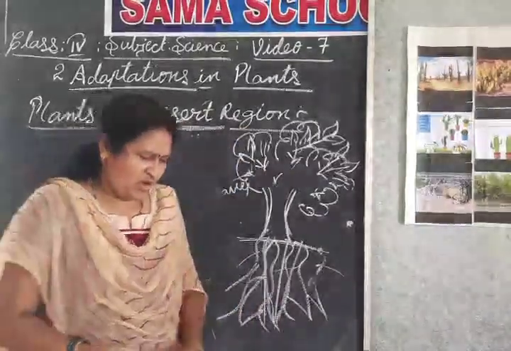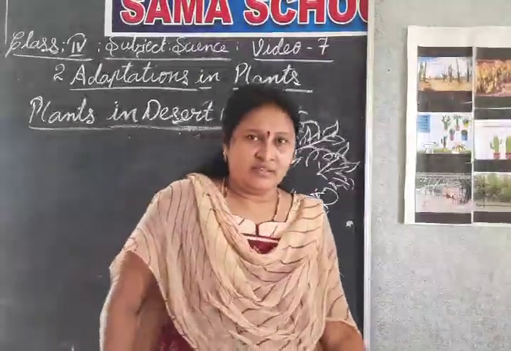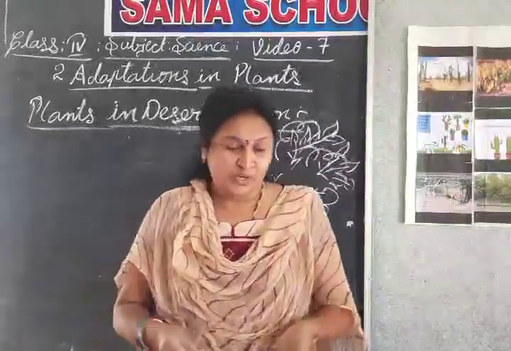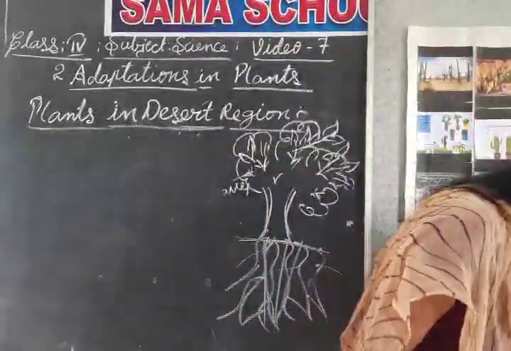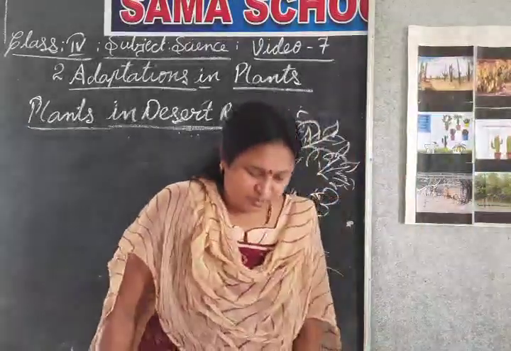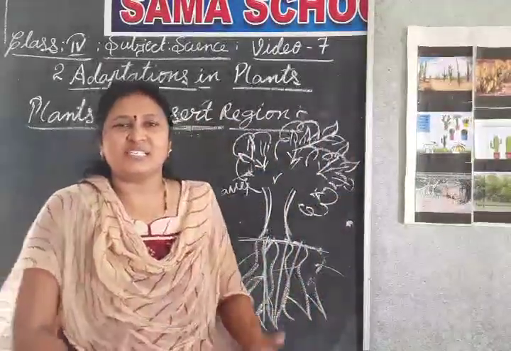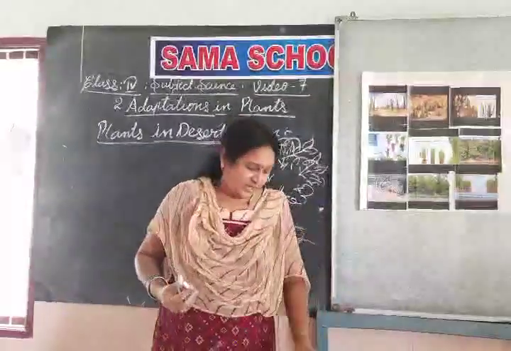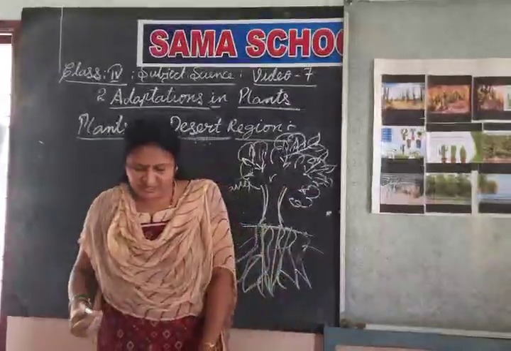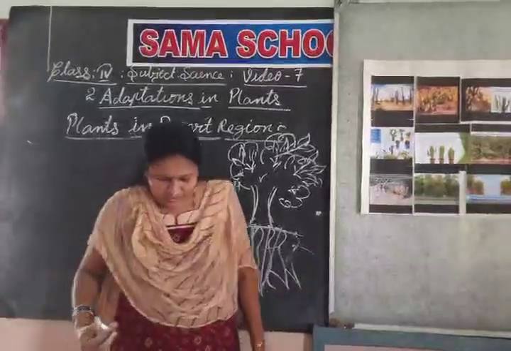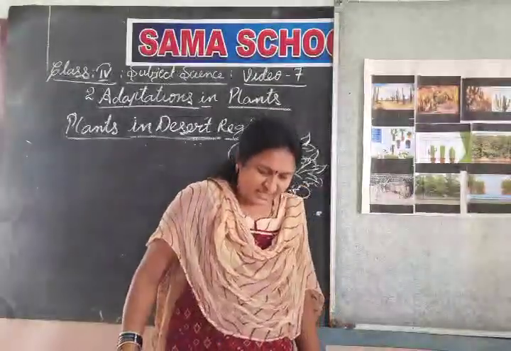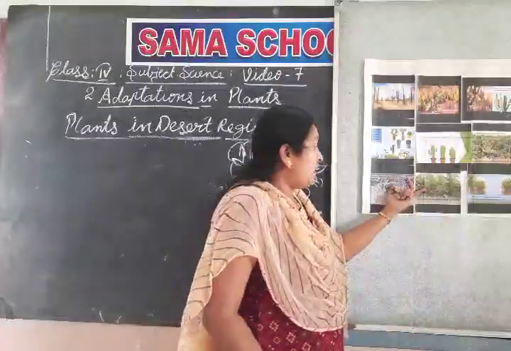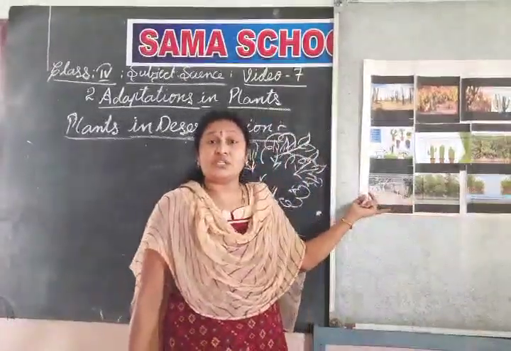See children, it's too sticky, and it's too clayey also, and very watery. See, my chappals are spoiling because this soil is sticky and clayey. We are unable to walk like in the desert. Desert means it is too hot, but here it is too watery. How can we walk? Then how are the plants growing in this region?